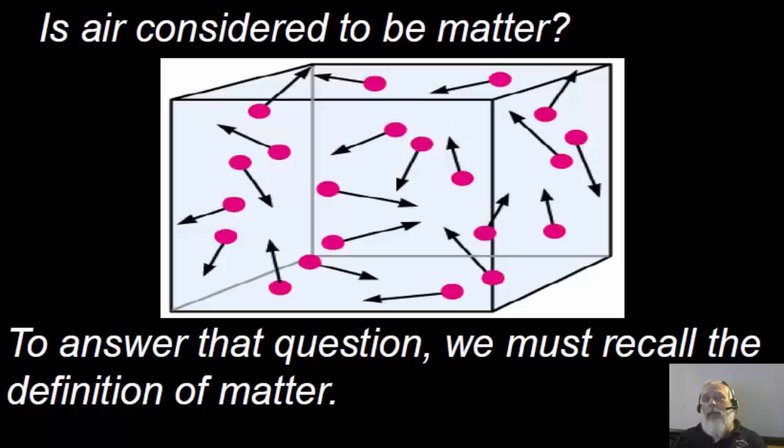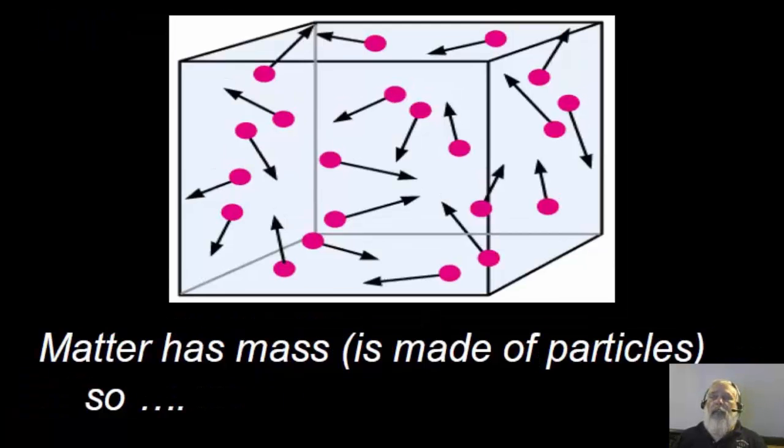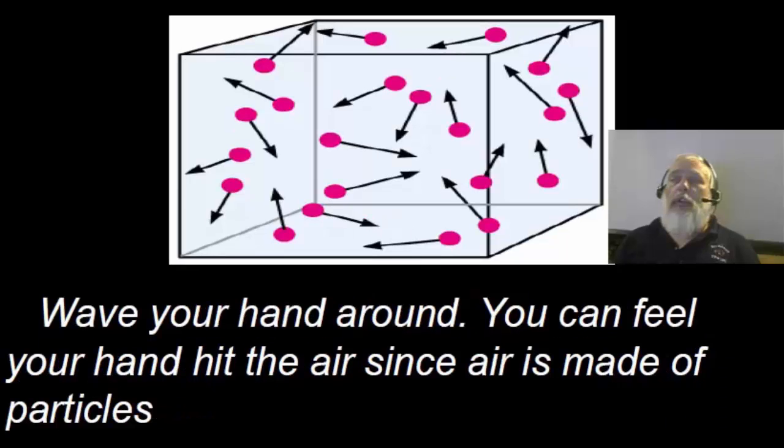So if you remember, what is the definition of matter that we've been using? Well, the definition of matter is that anything that has mass and anything that has volume is going to be considered matter. So let's think about that. Matter has mass, it's made out of particles. So if air has particles, then we might think that air has mass.